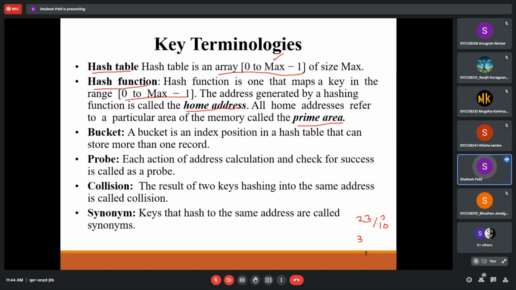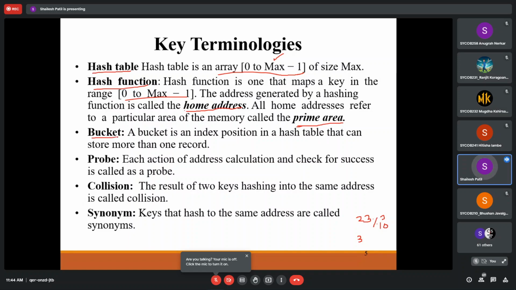So the place where the data is stored is called the home address, and the address or the area where it is stored is called the prime area. So that is what we must keep into consideration.